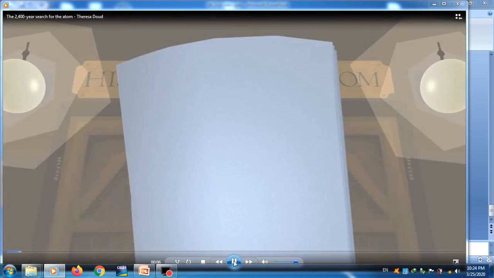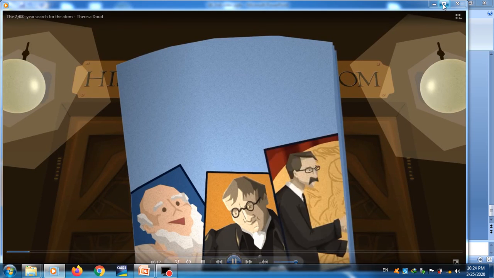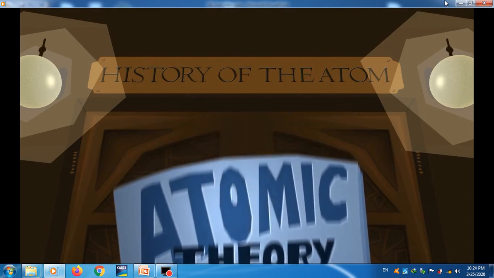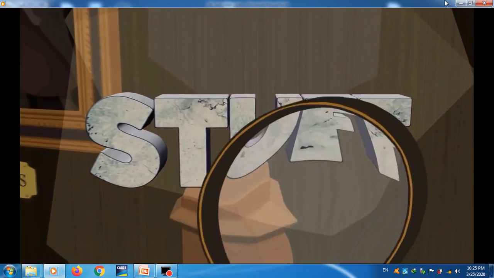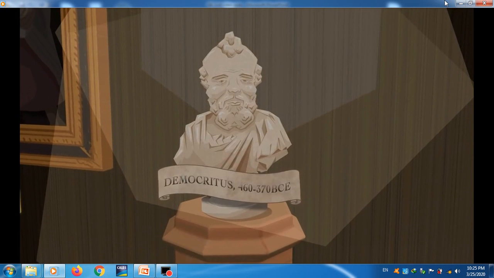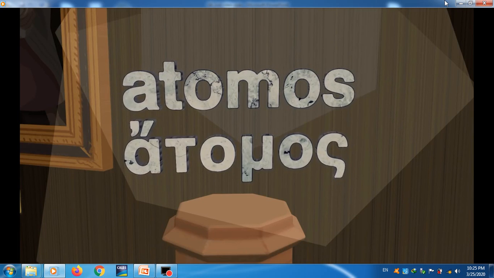to try to understand. What do an ancient Greek philosopher and a 19th century Quaker have in common with Nobel Prize-winning scientists? Although they are separated over 2,400 years of history, each of them contributed to answering the eternal question, what is stuff made of? It was around 440 BCE that Democritus first proposed that everything in the world was made up of tiny particles surrounded by empty space. And he even speculated that they vary in size and shape, depending on the substance they compose. He called these particles atomos, Greek for indivisible.